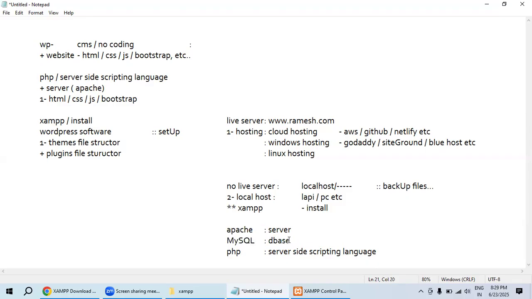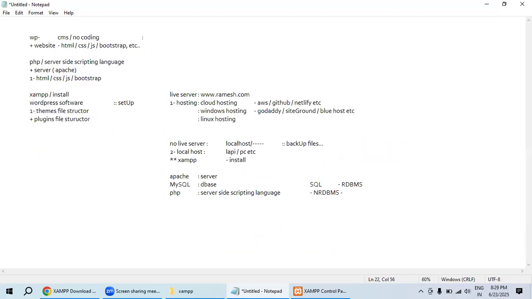Everyone knows about Structured Query Language. It has two types of databases. SQL is a relational database management system, and there is also the non-relational database management system. This non-relational database, NoSQL, is also called non-RDBMS, and the non-RDBMS uses the JSON format.